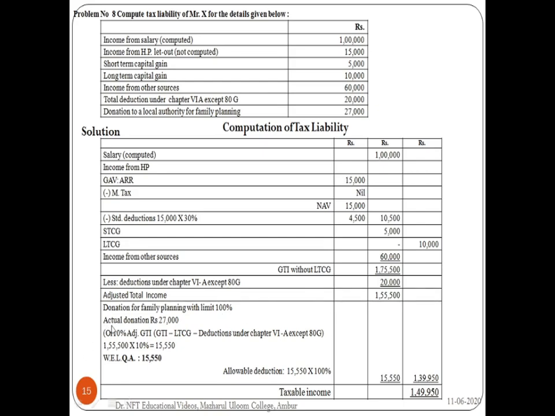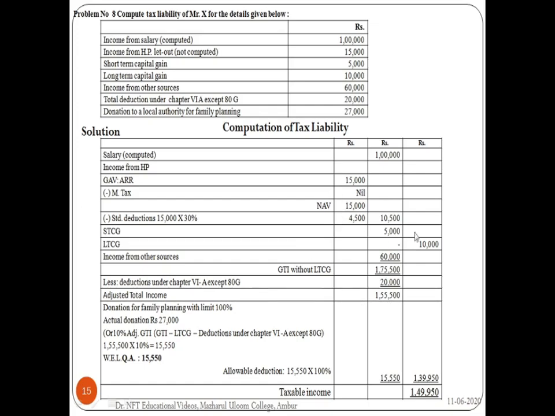So that is what we have done here. Actual donation is 27,000, or 10% of adjusted gross total income. Adjusted gross total income is gross total income minus long-term capital gain minus deduction under chapter 6A except 80G. This is what we have calculated here.